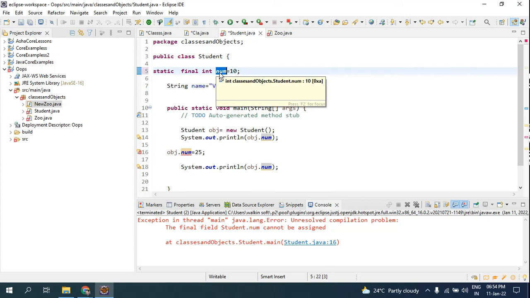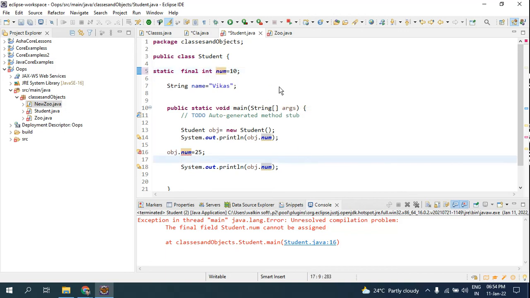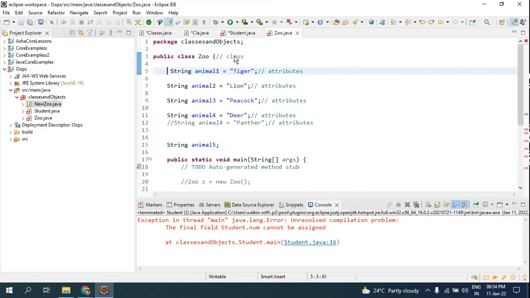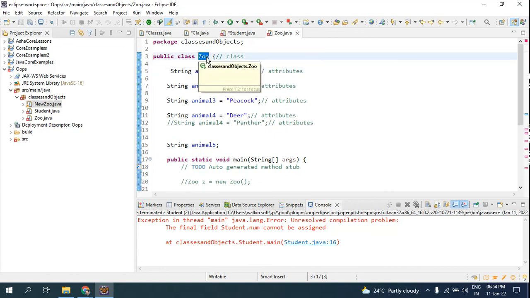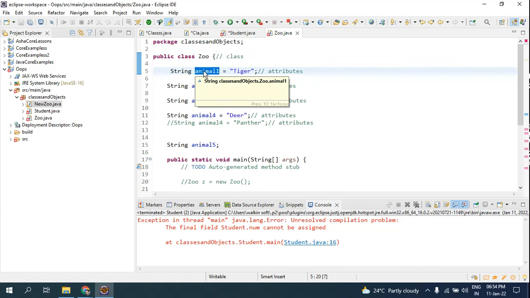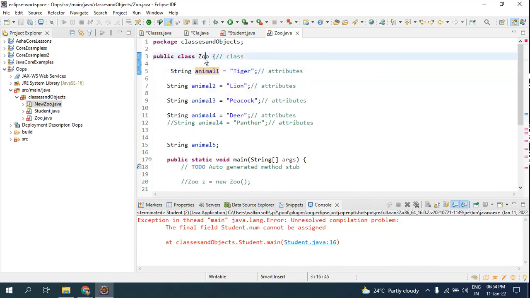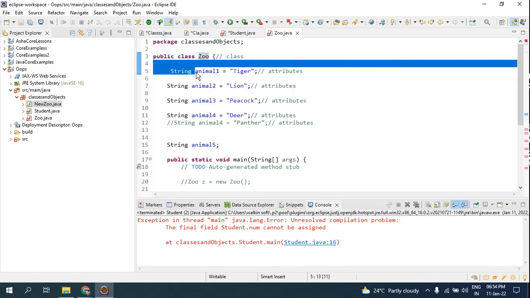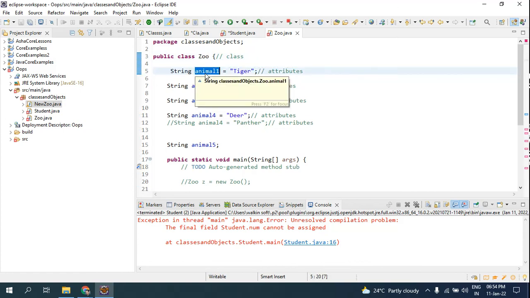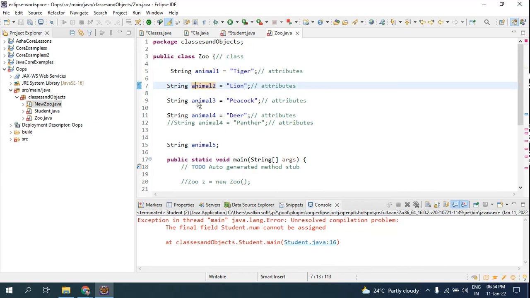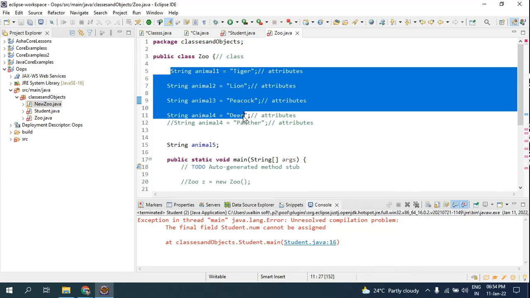So this is all about classes and objects, and I think the session is enough for today. Please practice with different examples. Look here, I have a zoo here, you can create this as a garage, or in the object you make a different name, or else make this a hotel, and the attributes can be like food, you can have fun here so that you learn easily. You make the class name hotel, and here a dish. Make this idli and sambar, this rice bath, and this dosa. So these are all the attributes present in the class hotel.